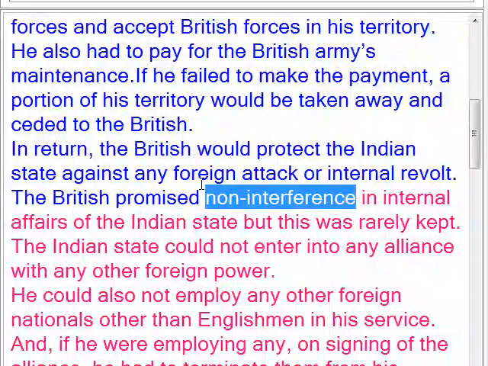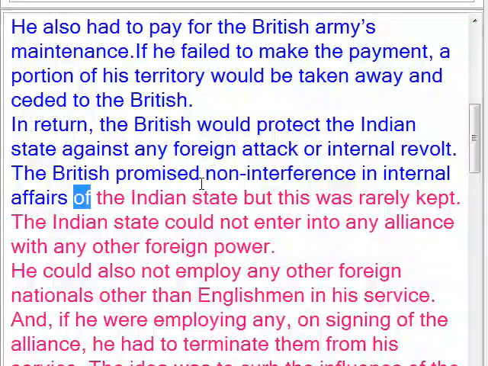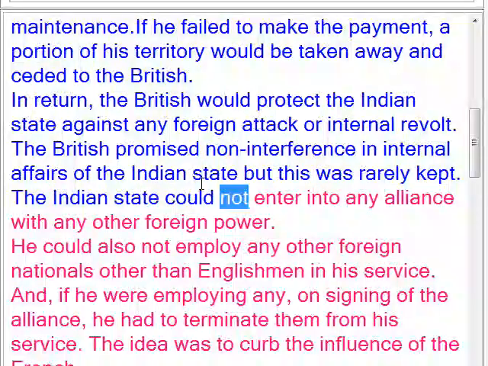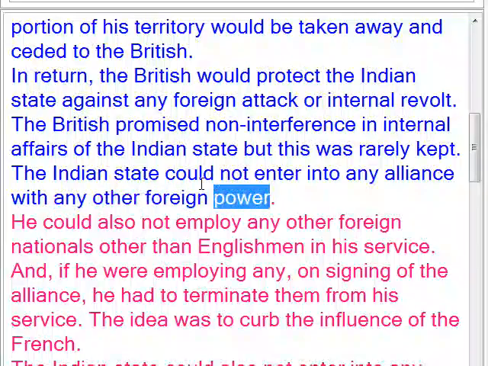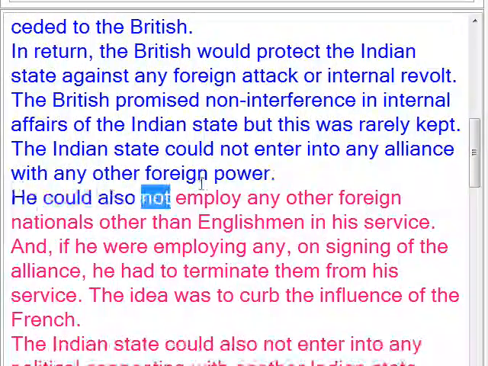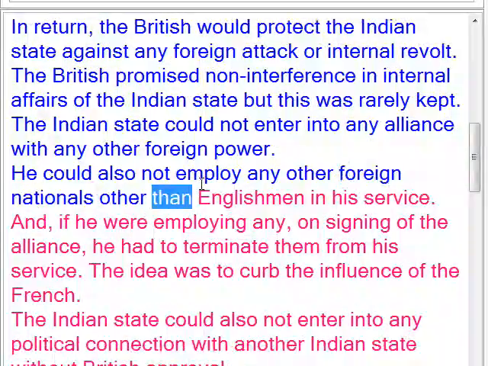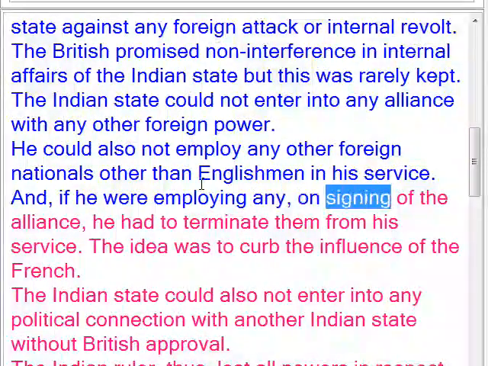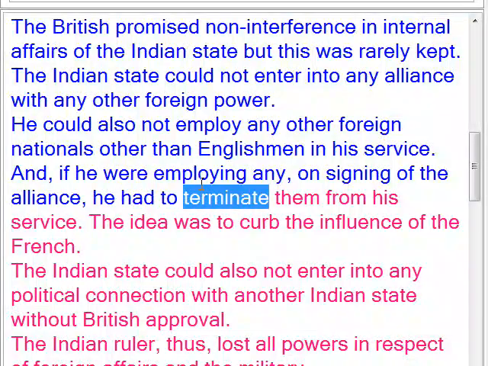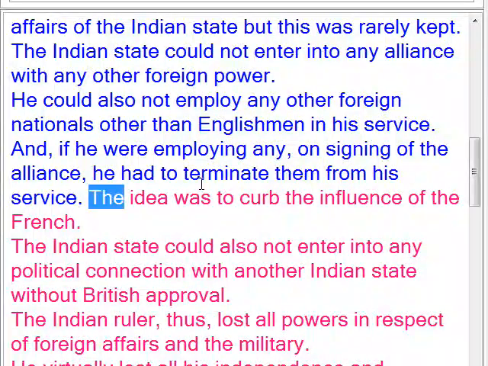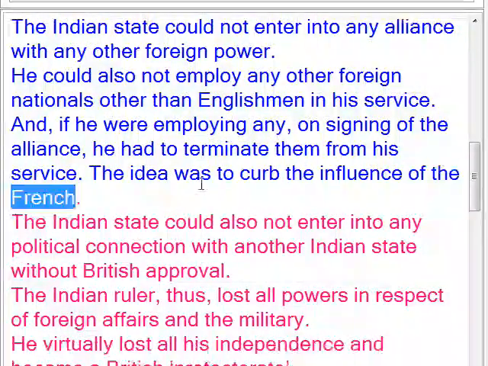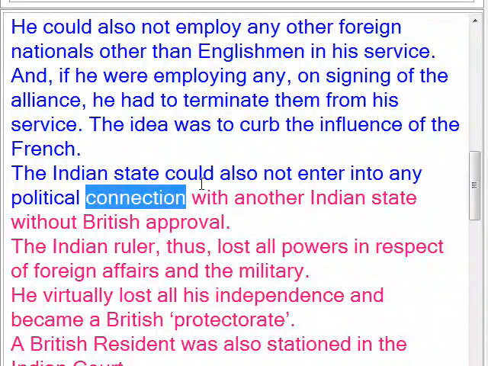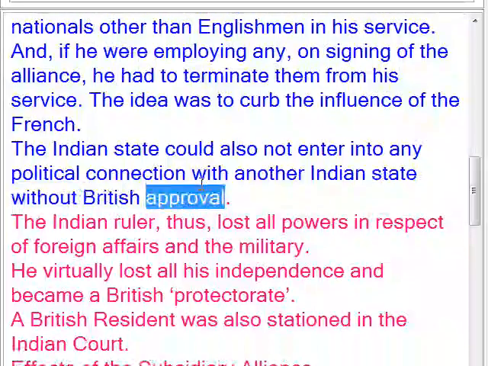The British promised non-interference in internal affairs of the Indian state, but this was rarely kept. The Indian state could not enter into any alliance with any other foreign power. He could also not employ any other foreign nationals other than Englishmen in his service. And, if he were employing any, on signing the alliance, he had to terminate them from his service. The idea was to curb the influence of the French. The Indian state could also not enter into any political connection with another Indian state without British approval.